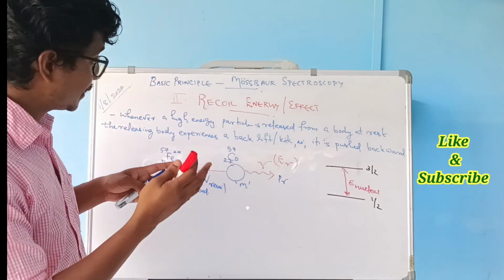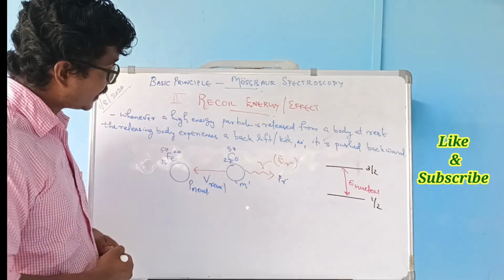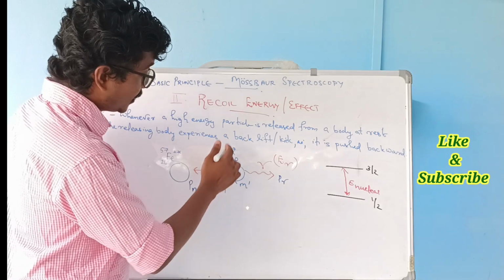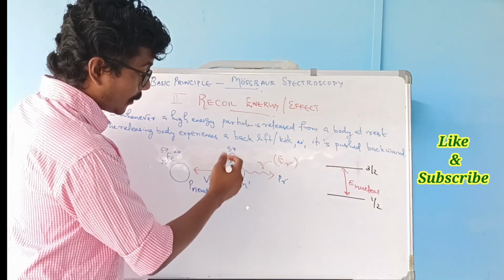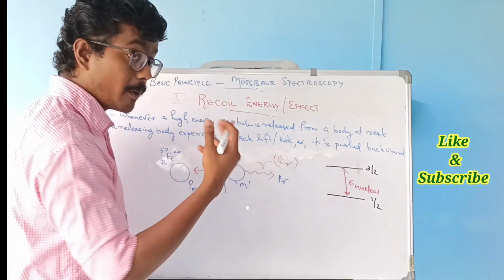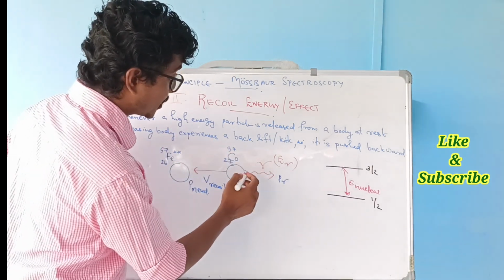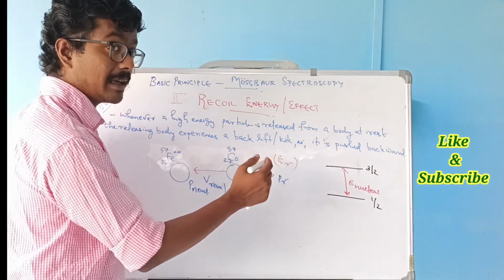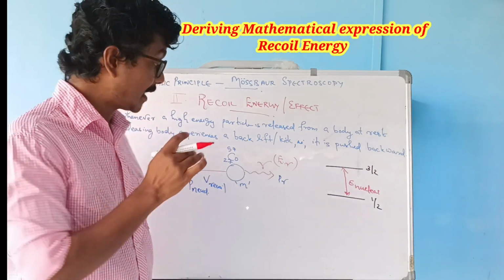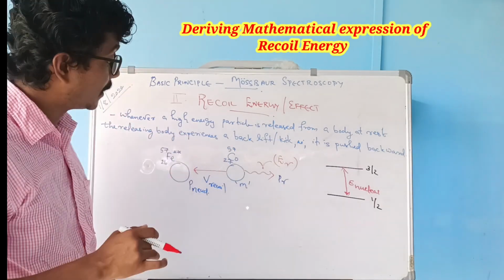Let us consider the case of cobalt-57. This is the source nuclide. Upon K capture, the electron capture, it forms an ion, and this nuclide emits gamma radiation. This gamma radiation has energy E gamma. So we are going to find the mathematical equation corresponding to recoil energy, which is very important in Mössbauer spectroscopy.